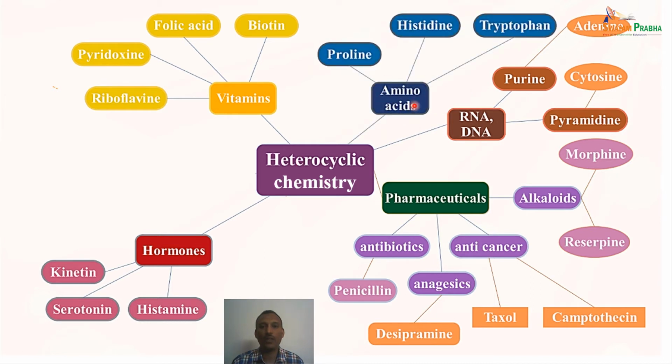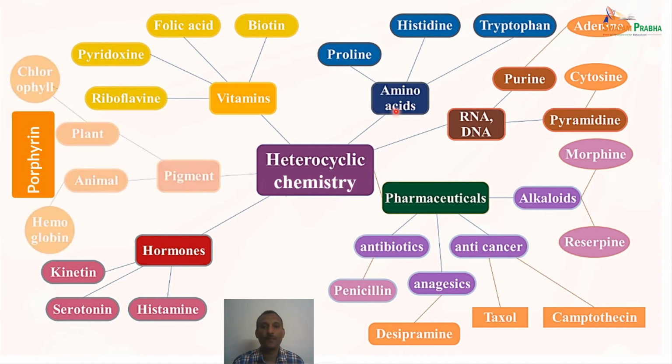And we have various amino acids, say for example proline, histidine and tryptophan. Proline is having the nitrogen heterocycle, histidine and tryptophan again belong to nitrogen heterocycles. So these are the different types of heterocycles which are present in amino acids.